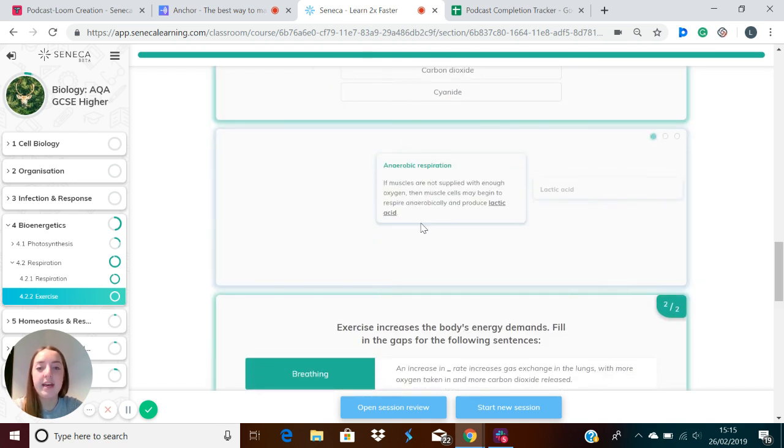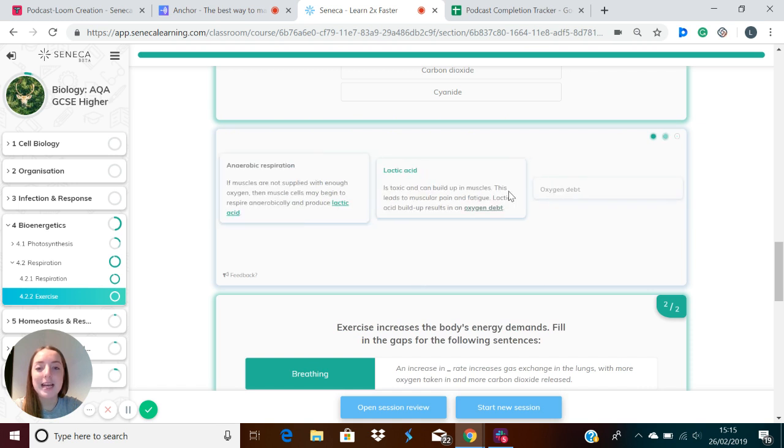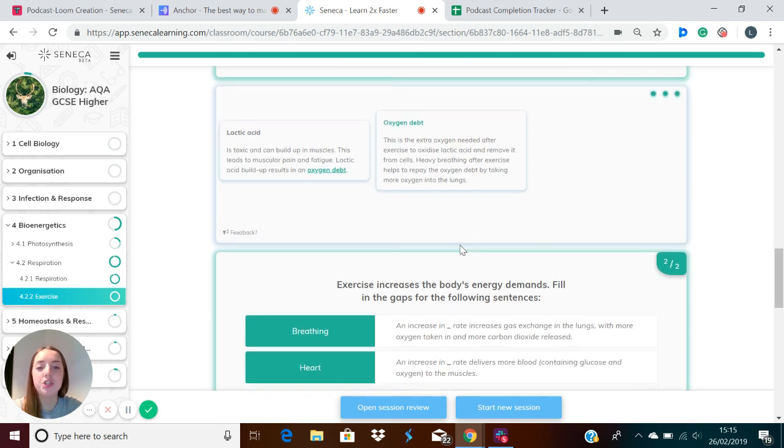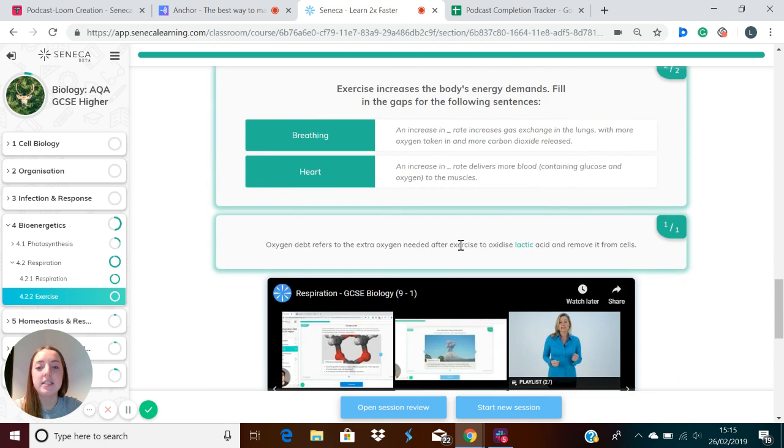So to recap all of this, let's start with anaerobic respiration. If muscles are not supplied with enough oxygen, then muscle cells may begin to respire anaerobically and produce lactic acid. Lactic acid is toxic and can build up in the muscles. This leads to muscular pain and fatigue. Lactic acid buildup results in an oxygen debt. Oxygen debt is the extra oxygen that is needed after exercise to oxidize lactic acid and remove it from cells. Heavy breathing after exercise helps to repay the oxygen debt by taking more oxygen into the lungs.